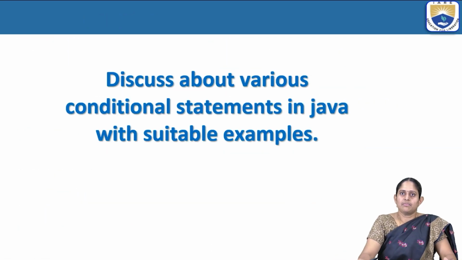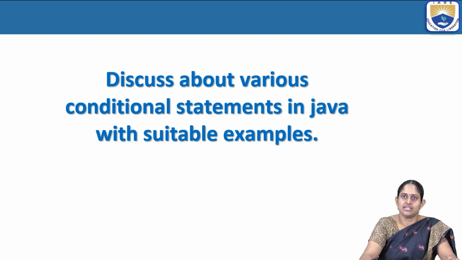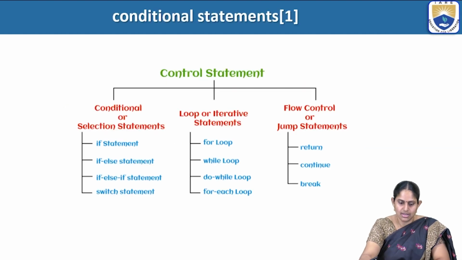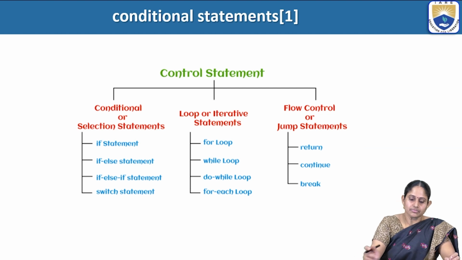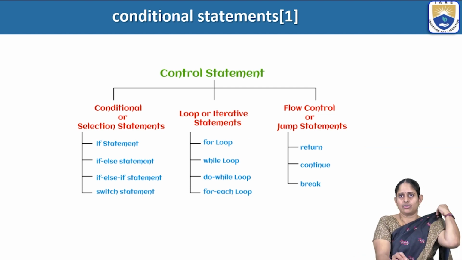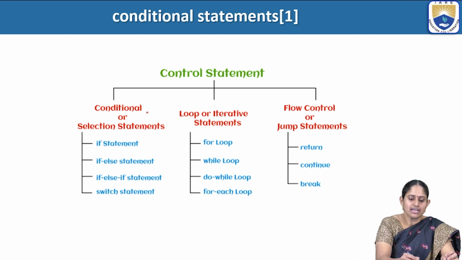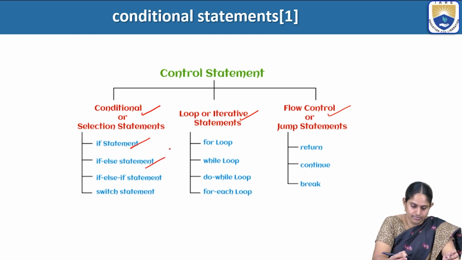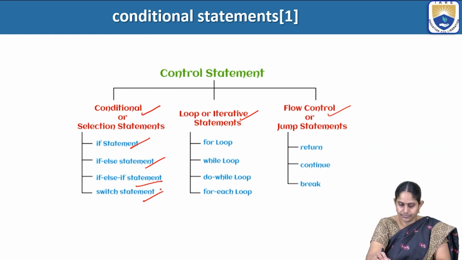Next is to discuss various conditional statements in Java with suitable examples. So there are different types of control statements in Java. They are conditional statements or selection statements, the loop or the iterative statements, and the flow control or the jump statements. So under the conditional statements, we have the if else, the if else if, and the switch.